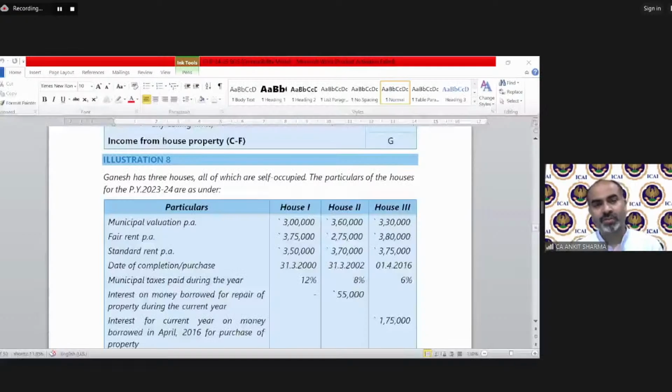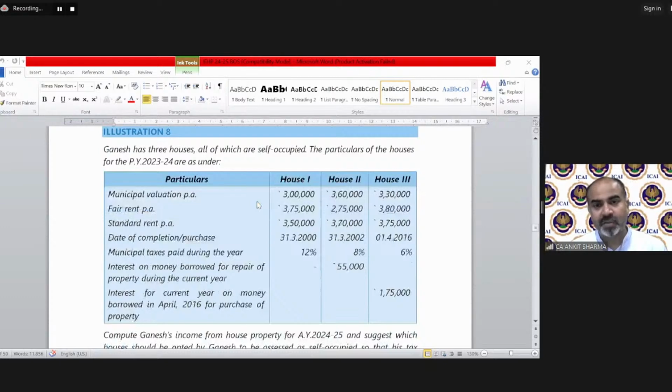Moving on to our question for the today. This is illustration number 8, which is about properties. Those are self-occupied and which is more than two properties. So we have to find it out of these three properties, which out of these three properties should be treated as deemed let out, and which out of these three should be treated as self-occupied. Clear? So let's solve this question.